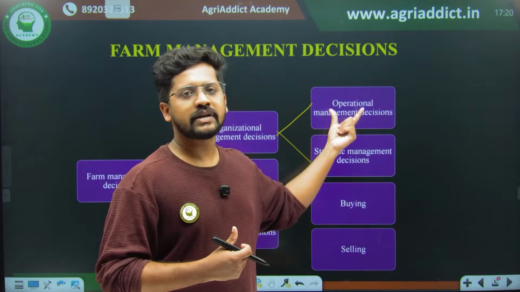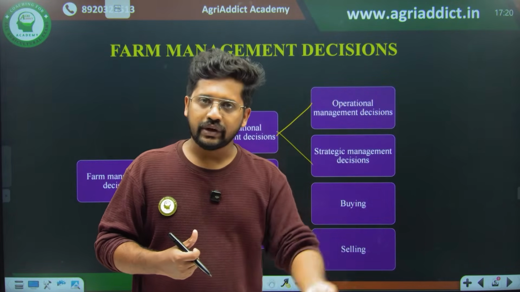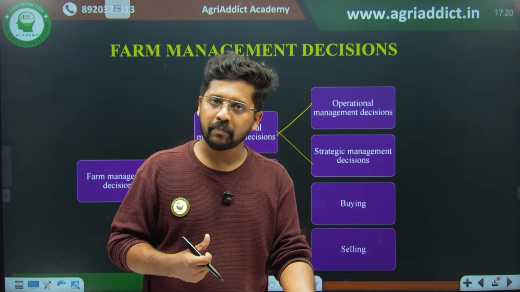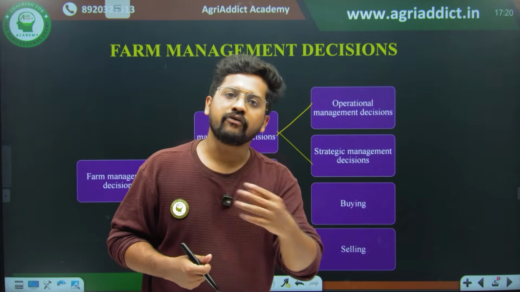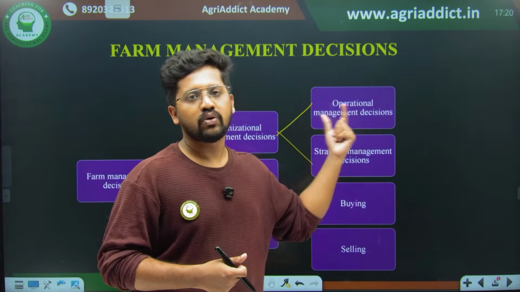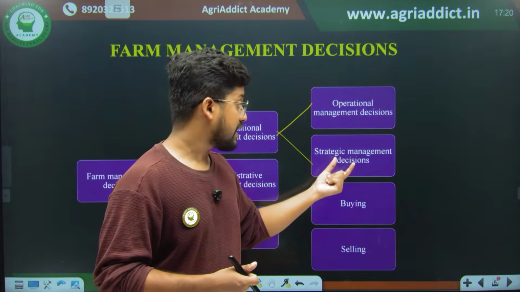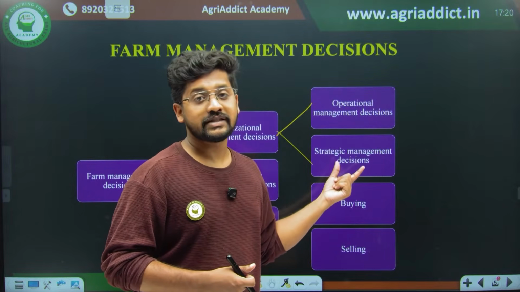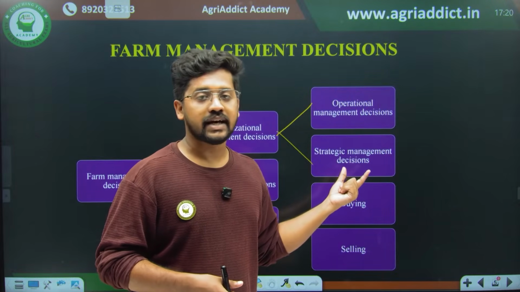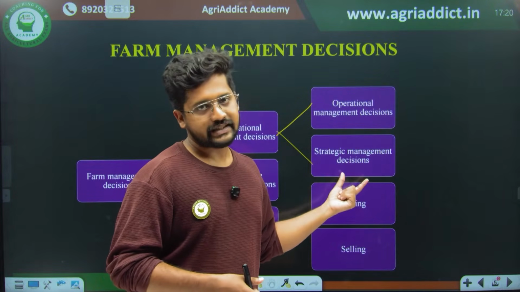In the operational management decision, you decide when to irrigate, how much manure I should apply, or at what frequency the weeding has to happen. Such kinds of questions, what, how, when, will be answered in the operational management decision. But the strategic management decision is like constructing a farm building, or procuring a farm machinery, maybe a tractor or something like that. Such kinds of decisions will be strategic management decisions.